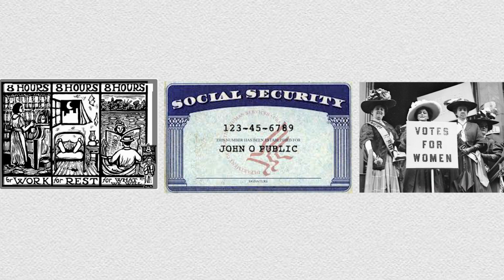When his successor, William Howard Taft, was elected, Roosevelt expected him to build upon his progressive ideas, but instead found Taft to be too conservative for his tastes. Because of this, he decided to try and dethrone Taft in the 1912 election and continue on his progressive policies, some of which included women's suffrage, Social Security, and an 8-hour workday.